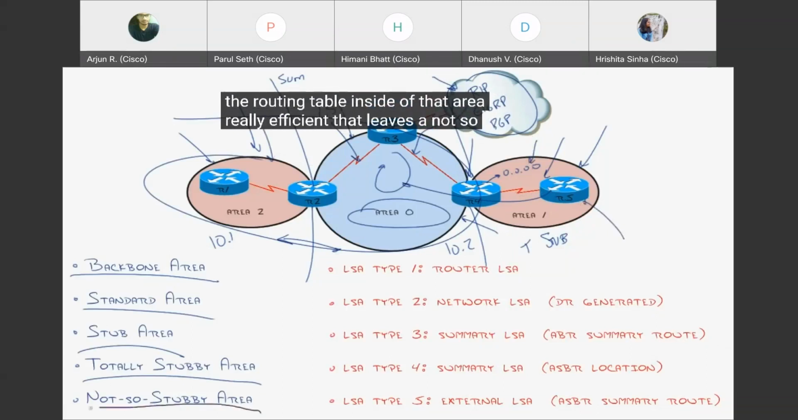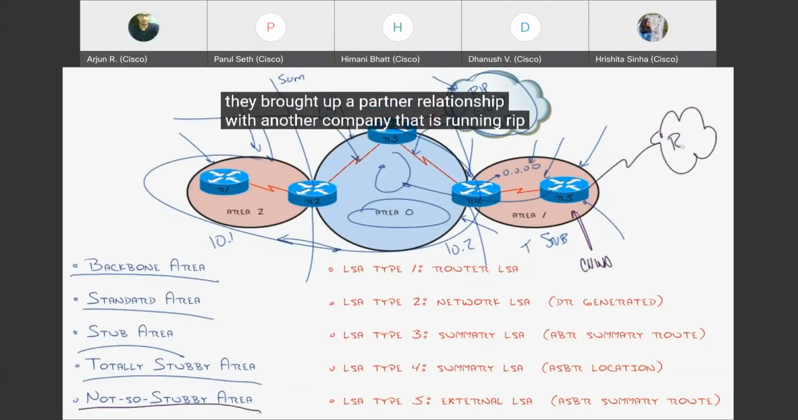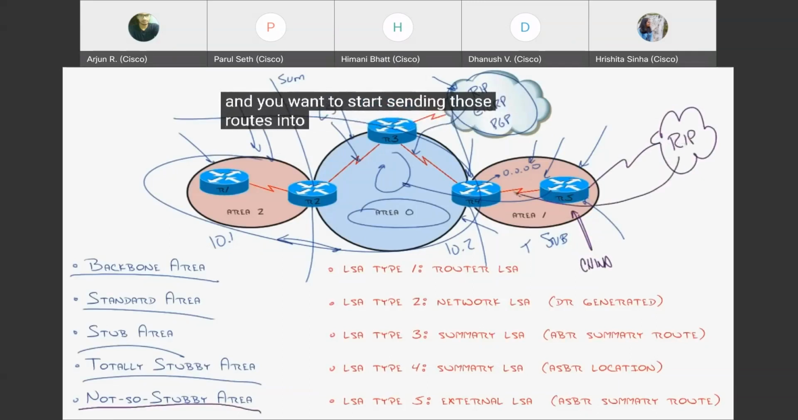That leaves a not so stubby area, which is one of the coolest named technologies I've ever heard. A not so stubby area, or some people call it an NSSA, is an "I grew unexpectedly" sort of design. Let's say Area 1 represents China. And in China, they brought up a partner relationship with another company that is running RIP, and you want to start sending those routes into your system. Oh man, now we're breaking the rules of the stub.